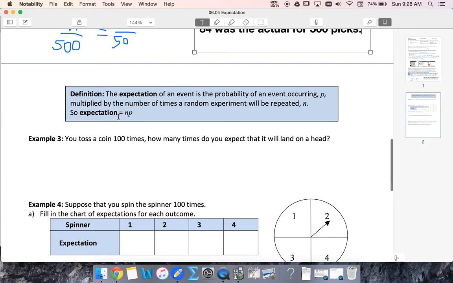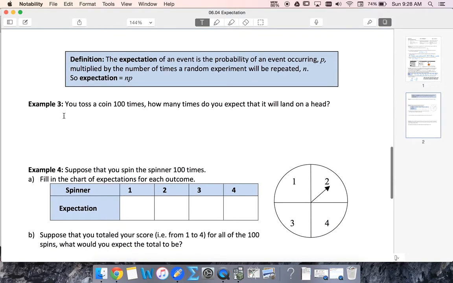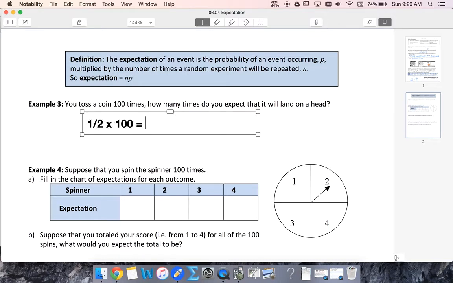So again, expected value, we're going to multiply probability by the number of times the trial happens. So we toss a coin 100 times. How many times do we expect it will land on a head? That's going to be 1/2 times 100. So we would expect 50 heads.